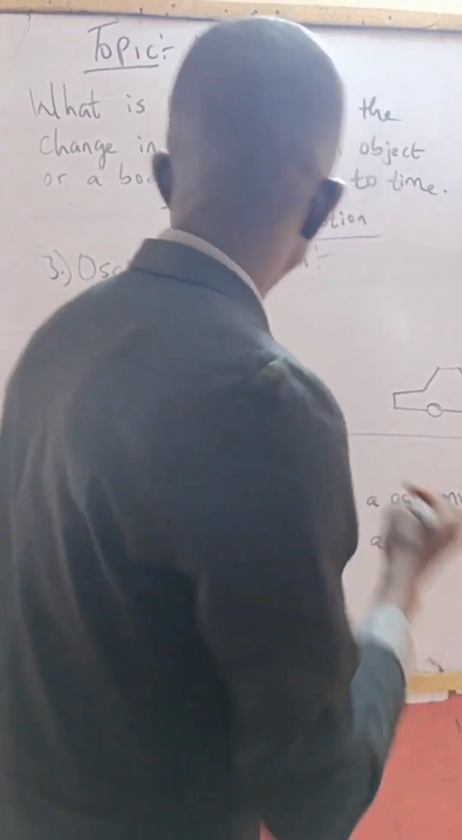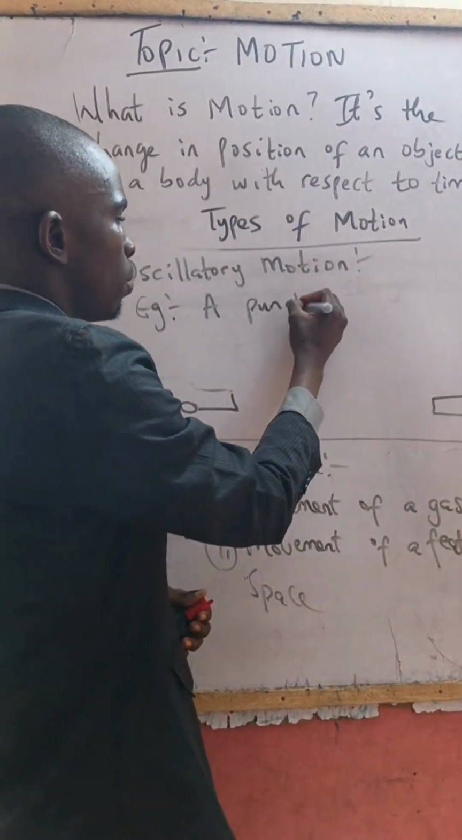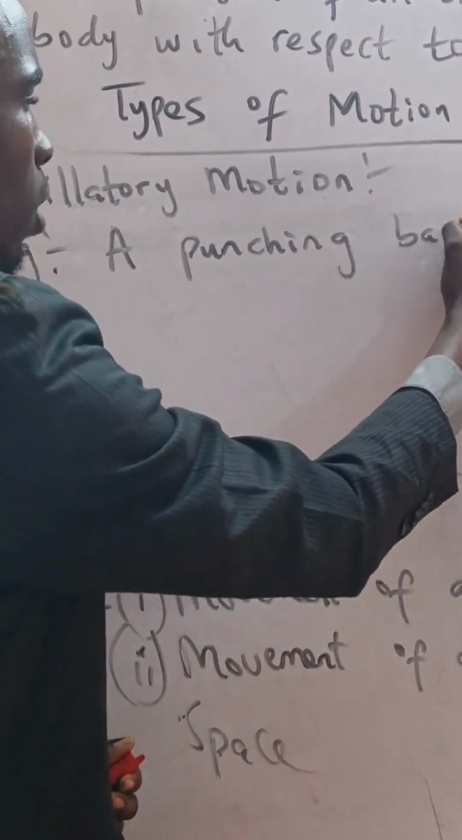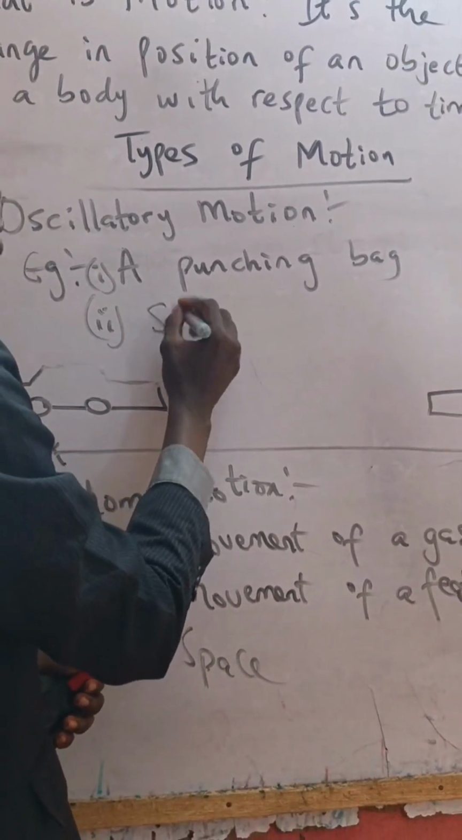Now, an example of it is a punching bag. Another example is a simple pendulum.